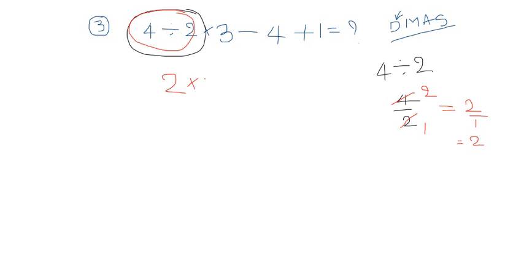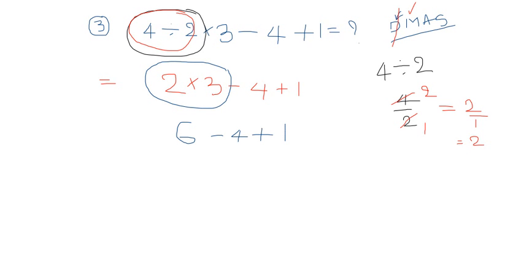Yes or no? And the next preference goes to whom? Division is completed. Go for the multiplication. Yes. Now multiply these two numbers. Where is the multiplication? Here. 3 twos are how much? 6 minus 4 plus 1, right?